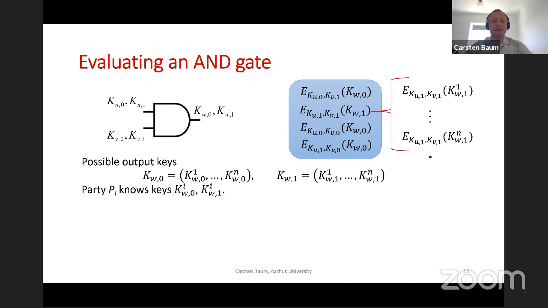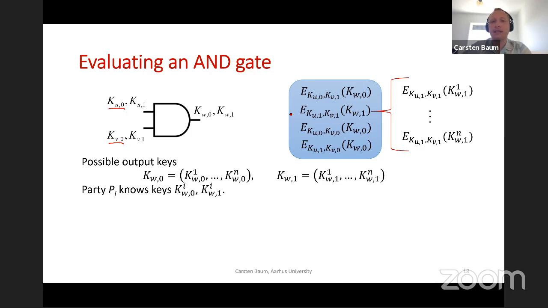Now during evaluation, what actually happens is the same as before in Yao. Each party has, let's say, U and V as input keys, and it's going to use these to decrypt, block by block, each of these encryptions.